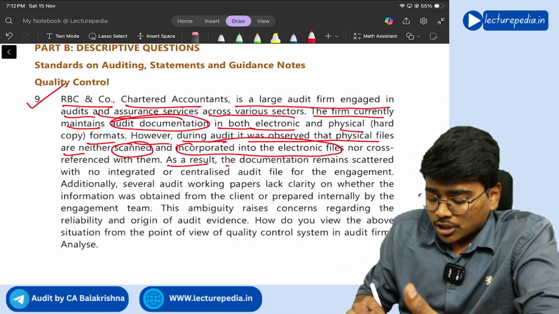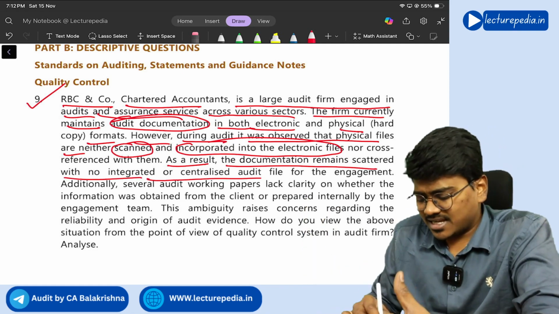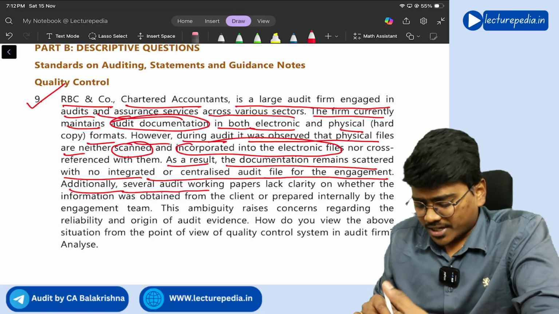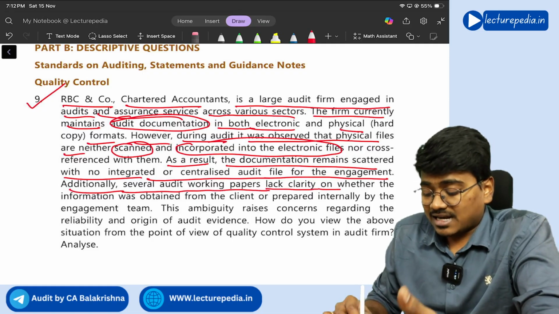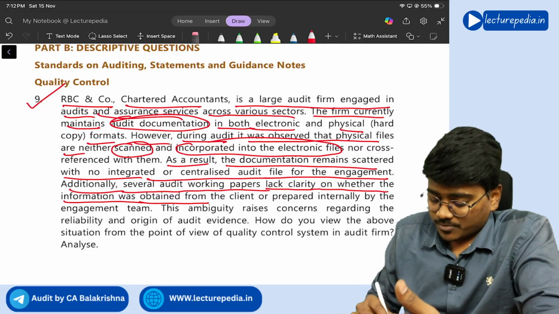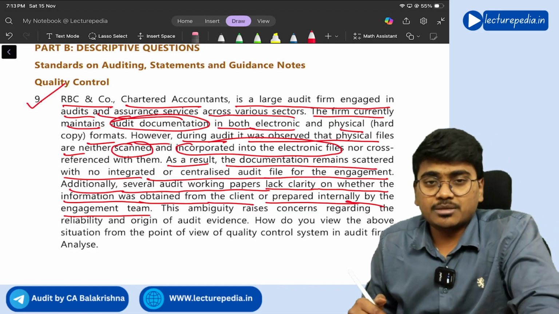As a result, documentation remains scattered with no integrated or centralized audit file for the engagement. Additionally, several audit working papers lack clarity on whether the information was obtained from the client or prepared internally by the engagement team itself.